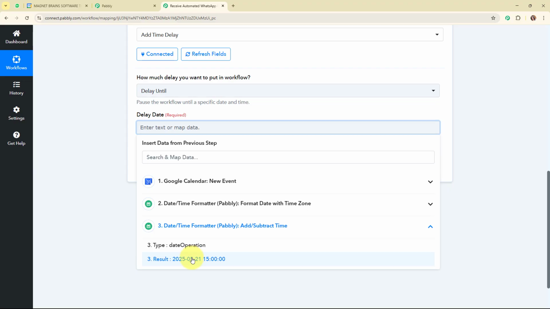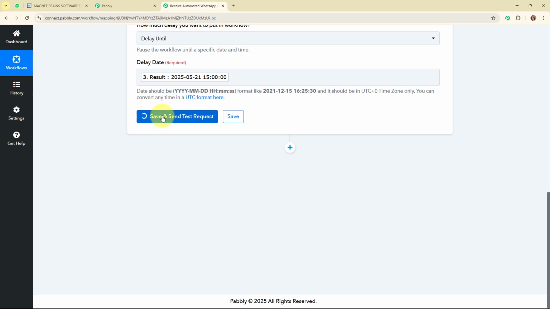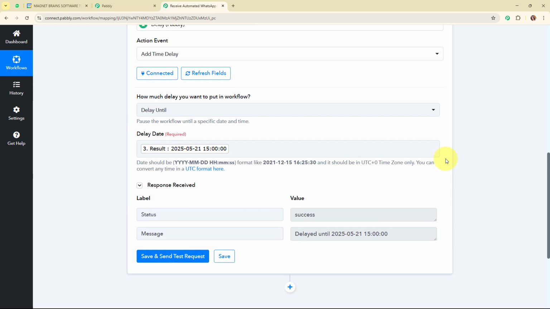So here I'm going to map this new date and time over here, and here after entering all the required details I'm going to click on the save and send test request, and here we have received a successful response that says delayed until this particular date and time. That means we have successfully delayed this workflow for that time.